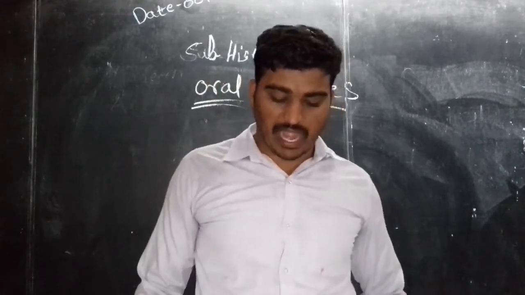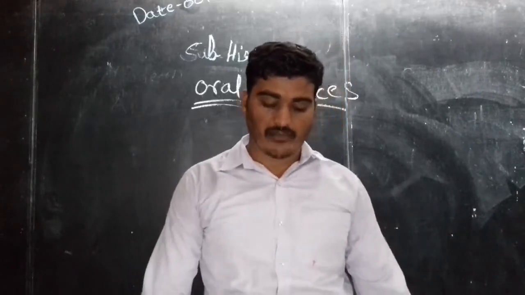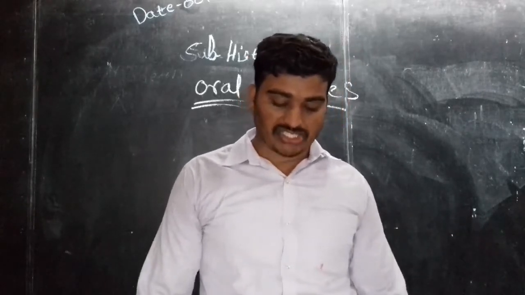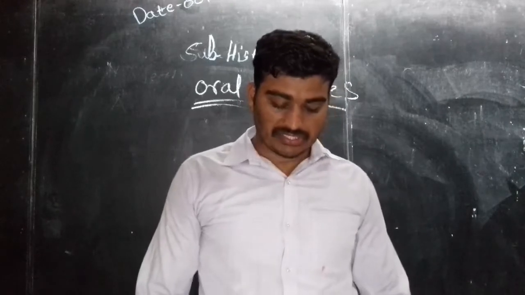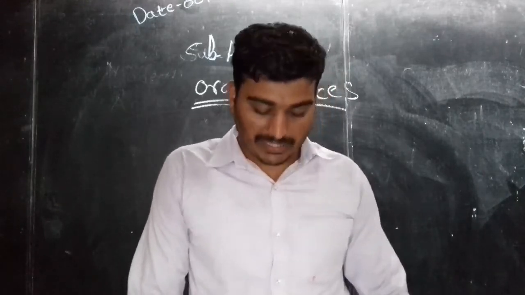Activists were inspired by the povadas of Lokshahir Annabhau Sathe and Shahir Amar Sheikh during the Sanyukta Maharashtra movement.